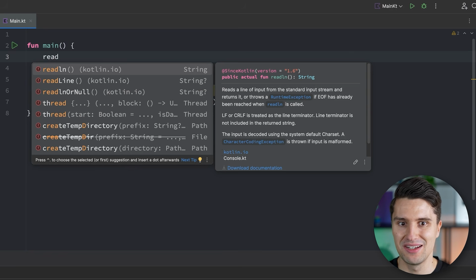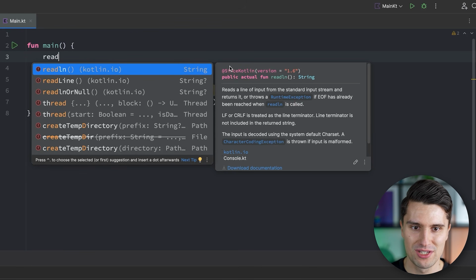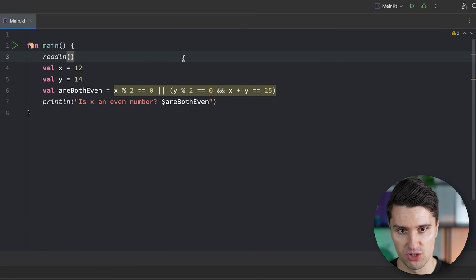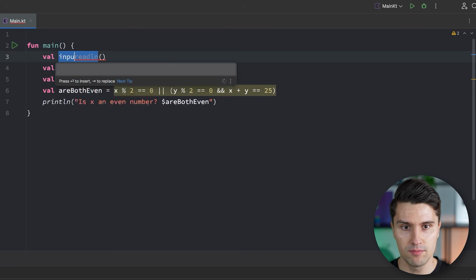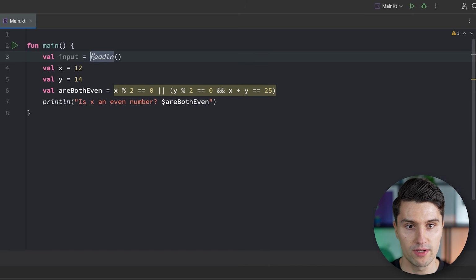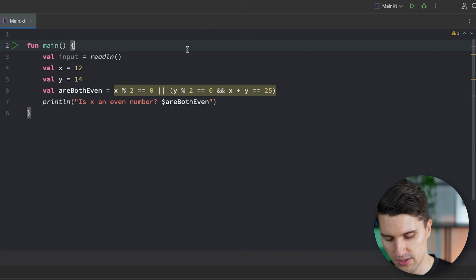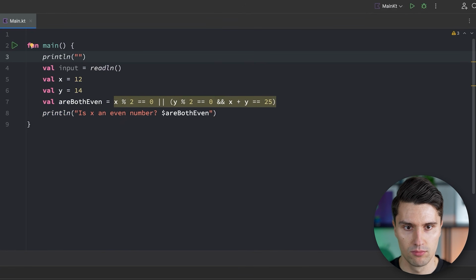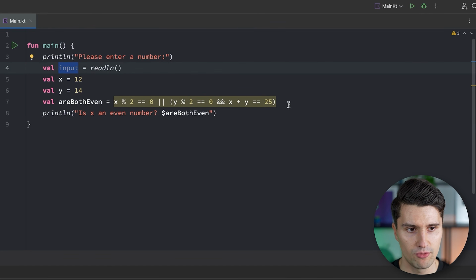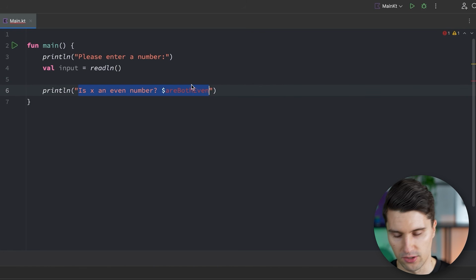So we want to read a line in the console, and this returns a string. So this is the data type this function will return. We will get to functions and return types later on in this course. But for now, we can really just use this function and say val input is equal to whatever the user has entered. We can also give some instructions like println, please enter a number. Then we wait for the user to input a number. And then we could say something like, you've entered